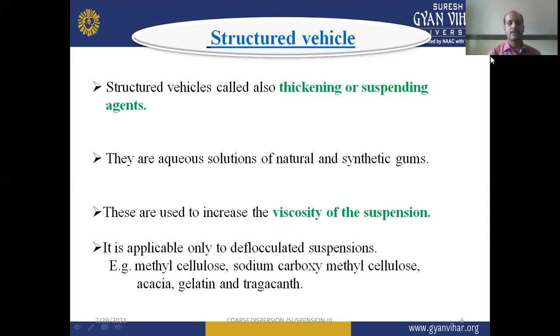Then it is applicable only to deflocculated suspension. Examples given here are methyl cellulose and sodium carboxy methyl cellulose. Both are semi-synthetic derivatives of cellulose. Then natural gums like acacia, then gelatin and tragacanth.